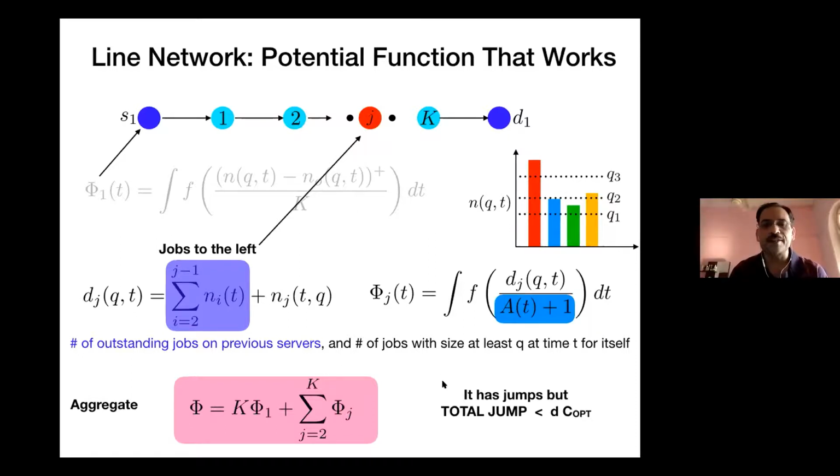As I said, this potential function does not satisfy the boundary condition as I defined. But what we can show here is that the total jump size can be controlled with respect to the optimal cost. This C OPT is nothing but the total cost of the OPT, with some constant D. And that is what we do to figure it out.